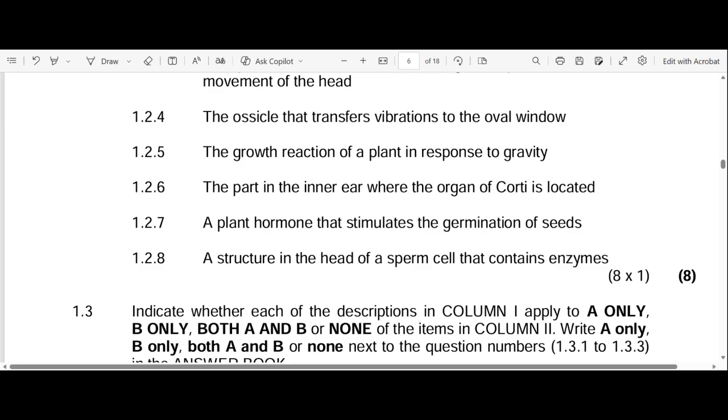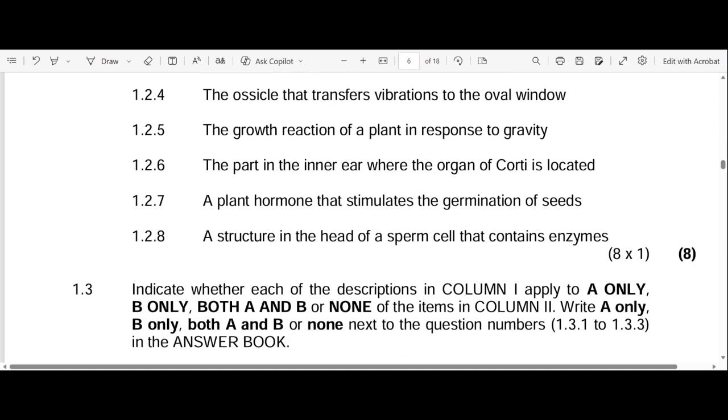Already we know the answer: the only ossicle that's connected to the oval window is the stapes or the stirrup. We can either say the stapes or the stirrup. That's the answer there. Let's move on to the next question, 1.2.5. So 1.2.5 states the growth reaction of a plant in response to gravity. So we know that the growth response of a plant in response to gravity is geotropism. Does that make sense?